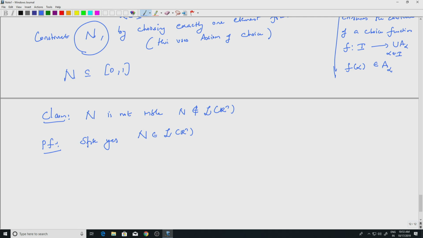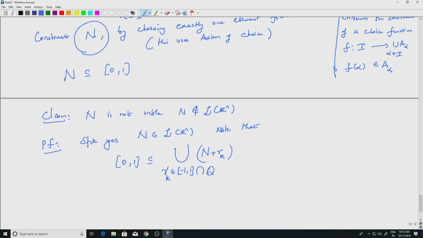Now what you need to notice is this. Let me write it down and then explain. The closed interval 0 1 is contained in the union of N plus Rk, where the Rk are the rationals inside minus 1 1, that is, Q intersected with minus 1 1.